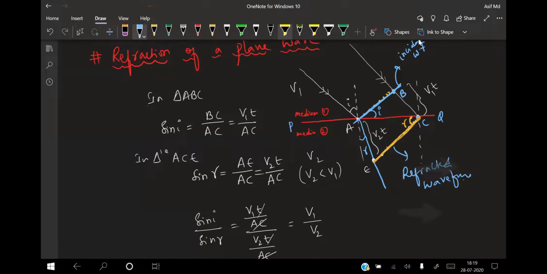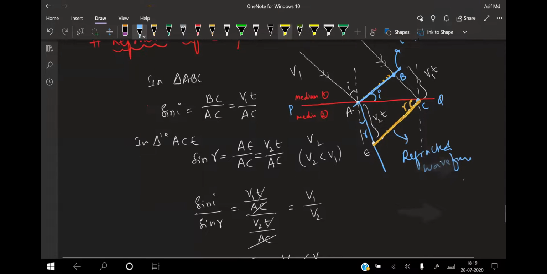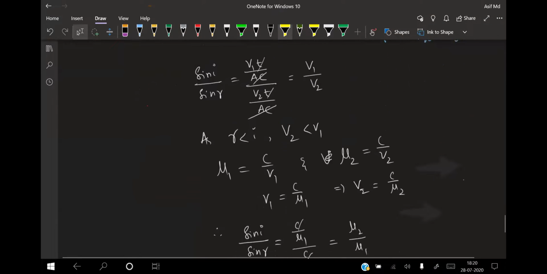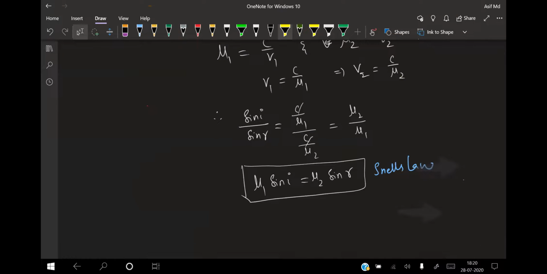When a ray of light is coming from a rarer medium to a denser medium, the velocity of light is more in the rarer compared to the denser medium. That is the reason it bends towards the normal. Taking a little bit of geometrical consideration and simplifying, we get the relation mu1 into sine i is equal to mu2 into sine r. That was an assumption made by the Huygens principle. He could explain Snell's law very comfortably.